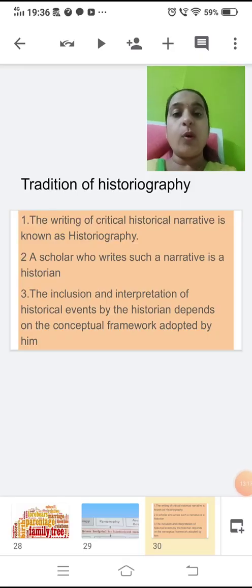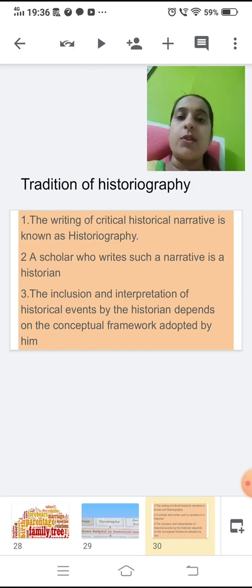We have learnt about the historical research method, critical examination of the documents, writing of history. Okay, so this is the tradition of historiography. The writing of the critical historical narrative is known as historiography, and the scholar who writes such a narrative is a historian. Now when he writes about that history, he has to have a conceptual framework.